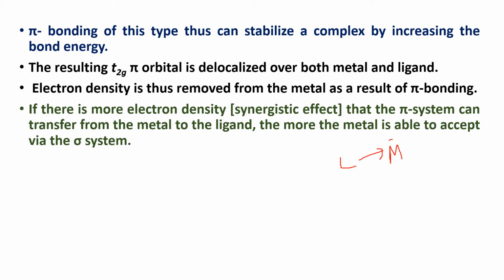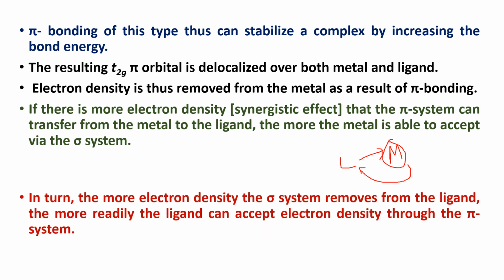The metal atom or ion is already electron rich, so it can undergo destabilization. So the metal has a tendency to donate electrons back to the ligand. That is known as pi back bonding or the synergistic effect.